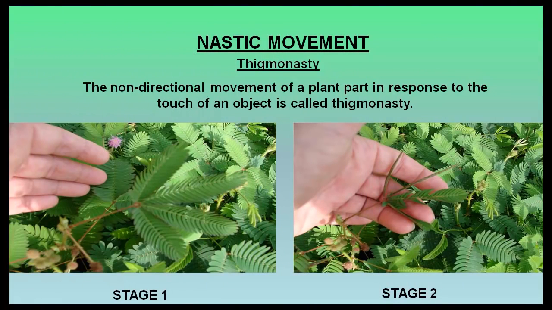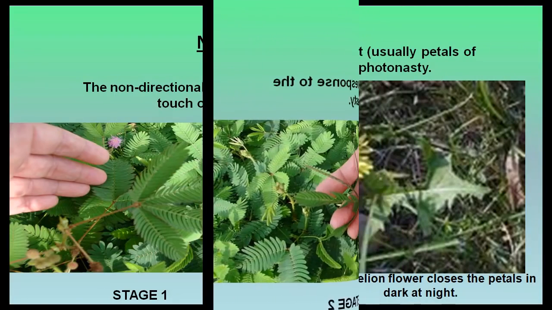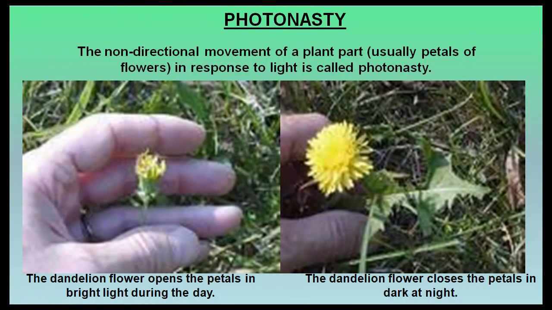Thigmonasty. The non-directional movement of a plant part in response to the touch of an object is called thigmonasty. Photonasty. The non-directional movement of a plant part, usually petals of flowers, in response to light is called photonasty.